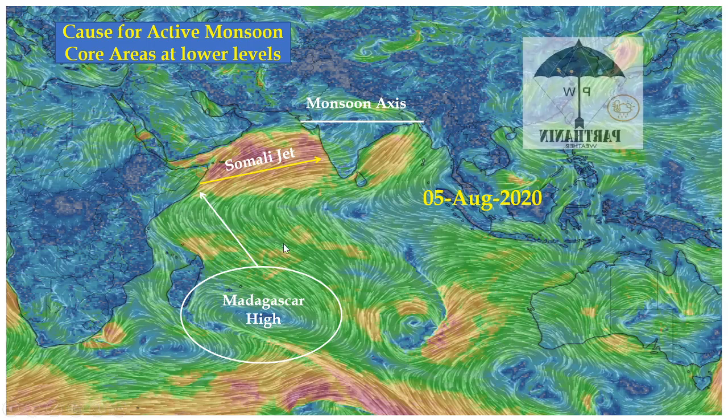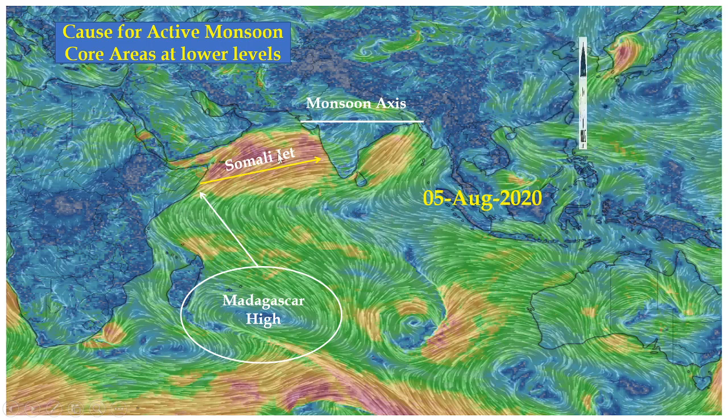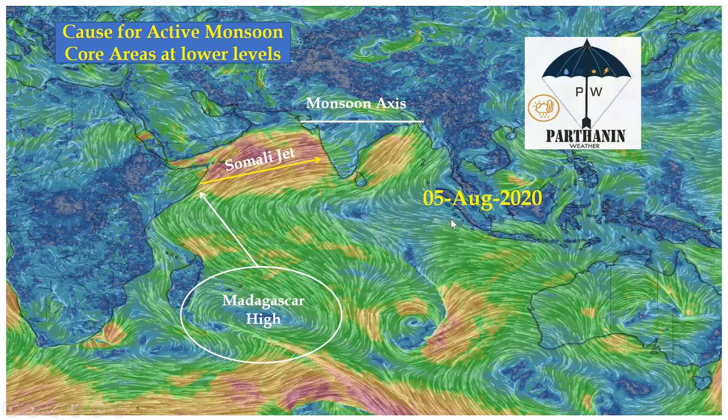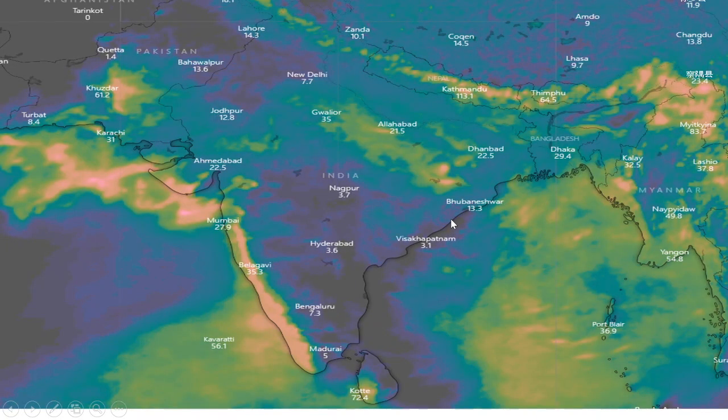So this is the driving force at surface level of atmosphere. So this brings the heavy precipitation across the country.